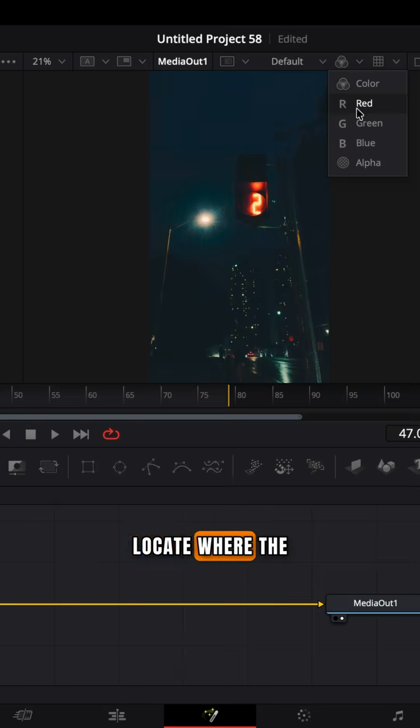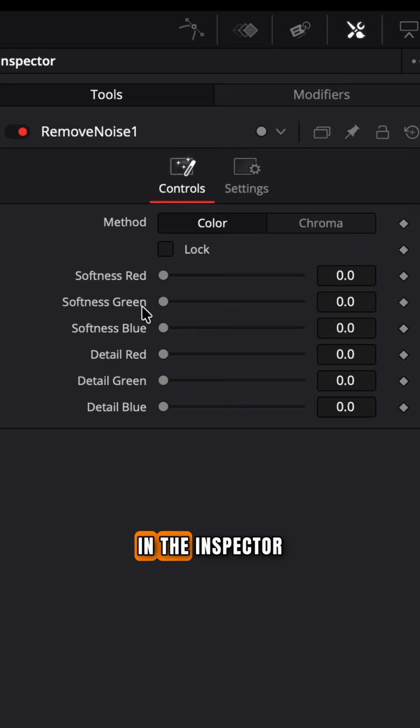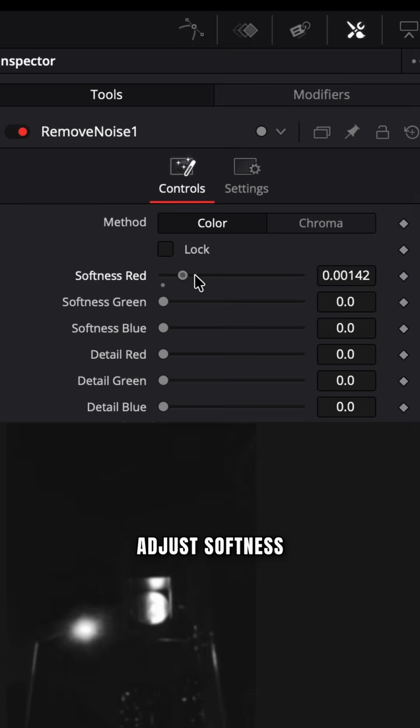Start with red to locate where the noise is strongest. In the inspector, adjust softness to reduce noise, then bring back detail using detail. Repeat this for red, green and blue.